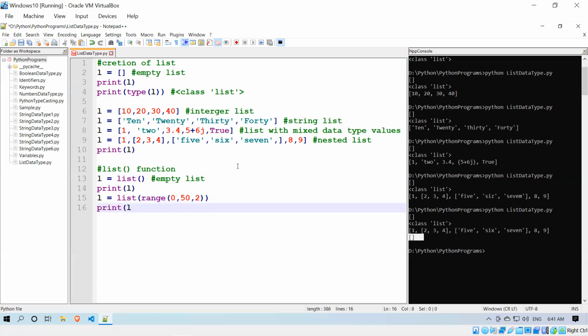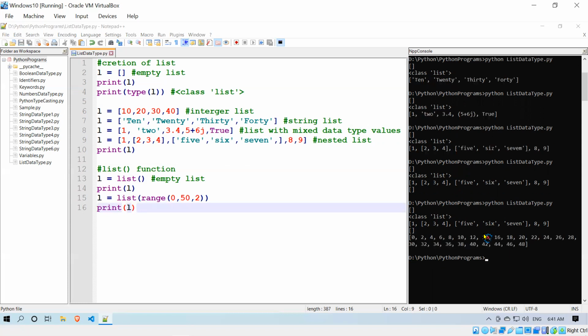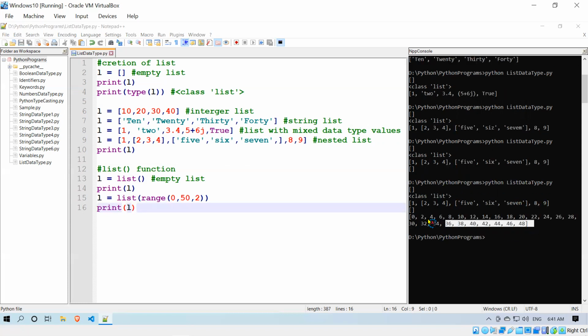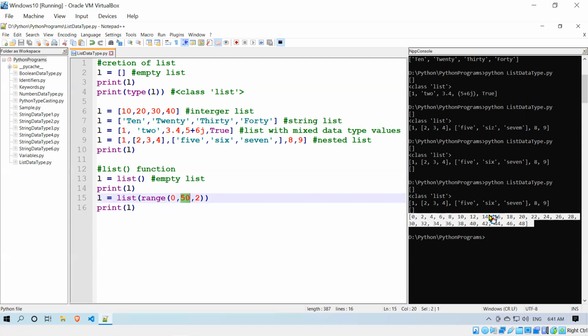Print of L. Now if I try to execute this, you see that the start value is 0, and till 50 means the last value it will not take, so normally last value minus 1. If I put 1, it will give me till 49.